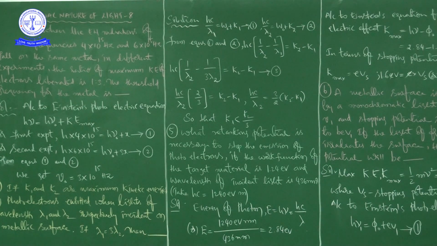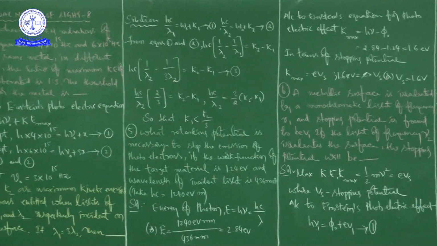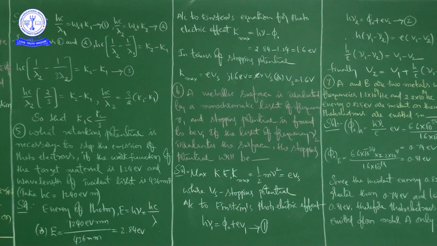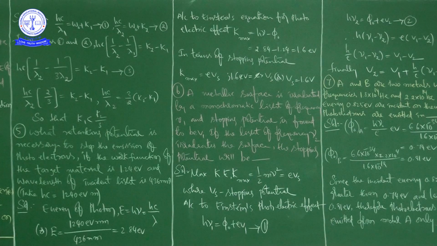See here, what retarding potential is necessary to stop the emission of photoelectrons, if the work function of the target material is 1.24 electron volt and the wavelength of incident light is 436 nanometer.